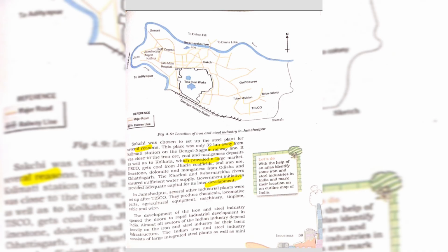In Jamshedpur, several other industrial plants were set up after that. They produced chemicals, locomotive parts, agriculture equipment, machinery, tinplate, cable, and wire. The development of the iron and steel industry opened the doors to rapid industrial development in India. Almost all sectors of Indian industry depended heavily on the iron and steel industry for their basic infrastructure. The Indian iron and steel industry consists of large integrated steel plants as well as the mini